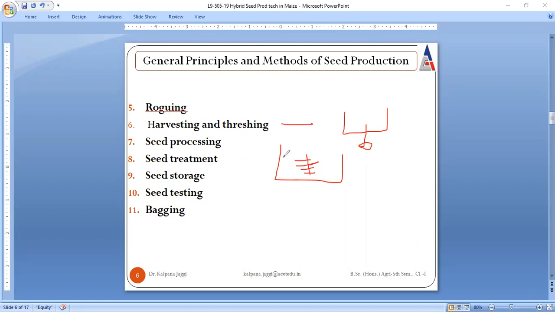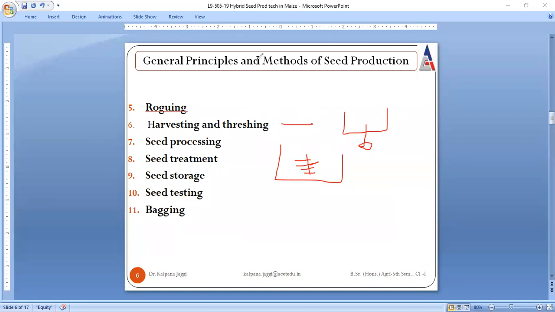Harvesting is done only when crop and weather conditions are okay, and the machines or combines which are usually used for threshing are clean, so that there is no mechanical mixing taking place. And whenever we go for threshing, it should be done on a cement floor.